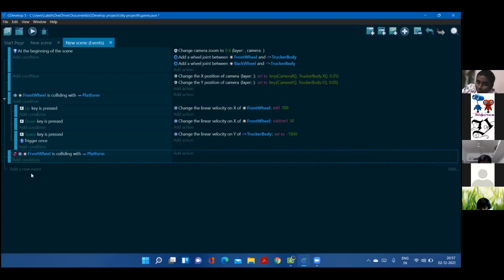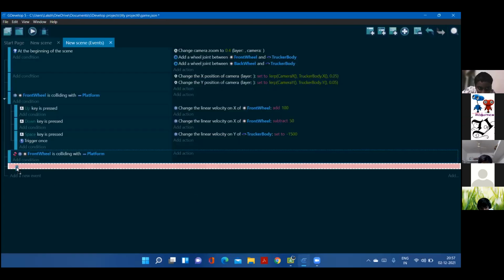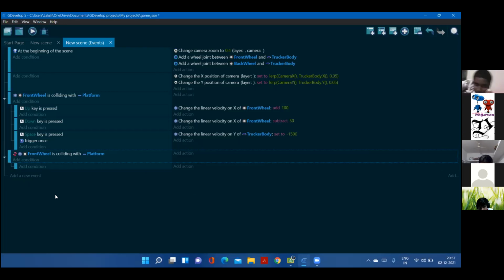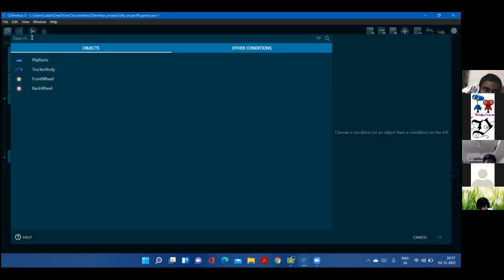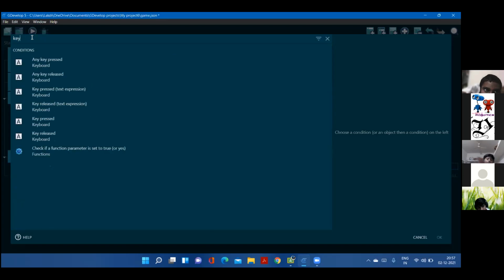Okay. Now, subconditions. When we press the left key, it should turn to the left side, and when we press the right key, it should turn to the right side. So this is where the angular velocity comes in.